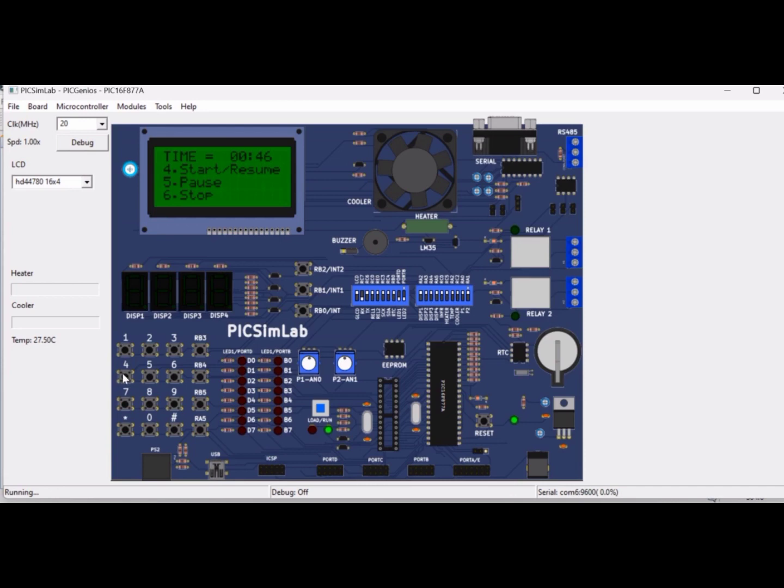Let us resume it by clicking key 4. The time is resumed. We can stop or pause the time at any time required.